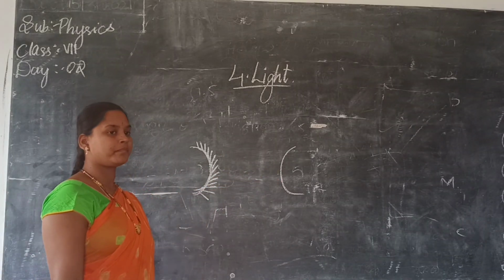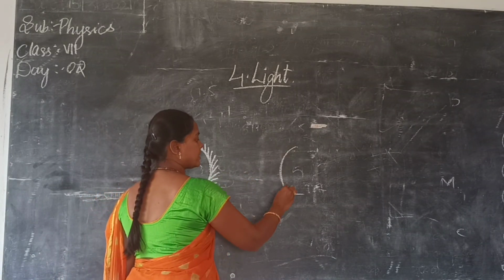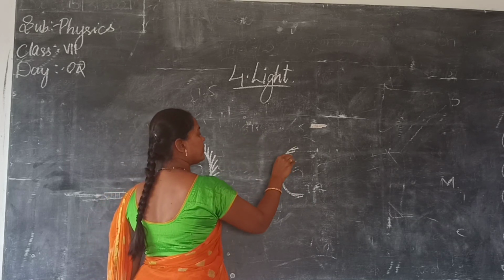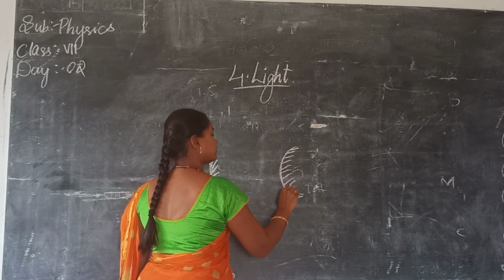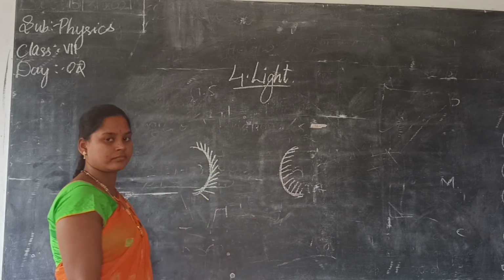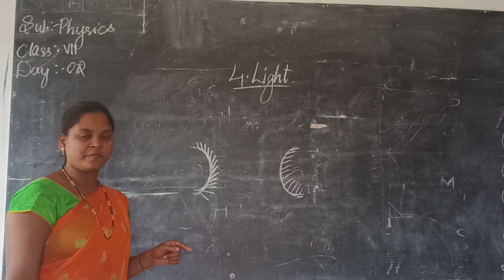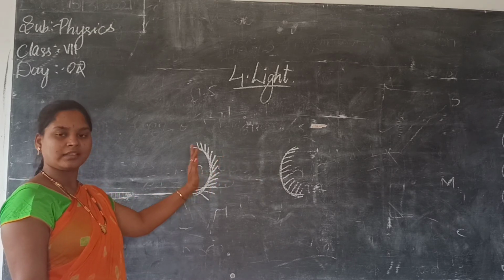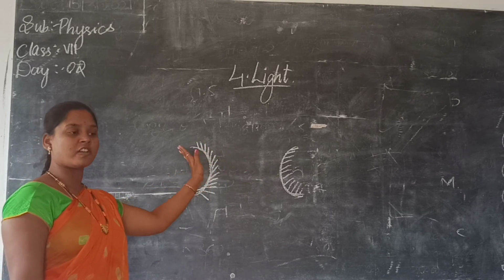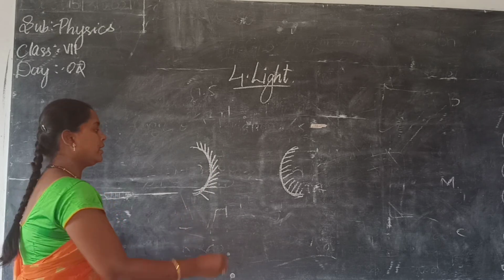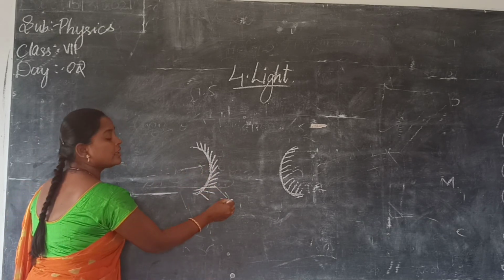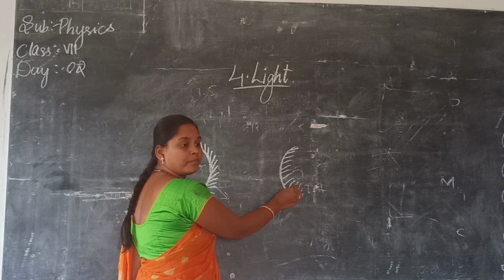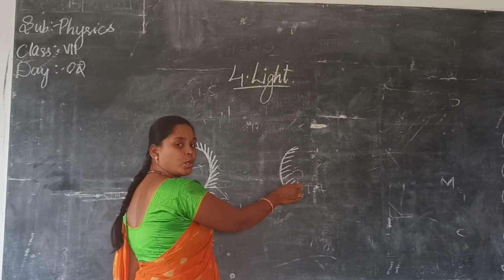What about this one? Convex. It will be bulging outside. Here this surface will be coated with silver coating. For concave mirrors, the bulging part outside will be coated, and inside will be the mirror. This is the reflective surface and this is the coated surface. For convex, the inside is the coated surface,